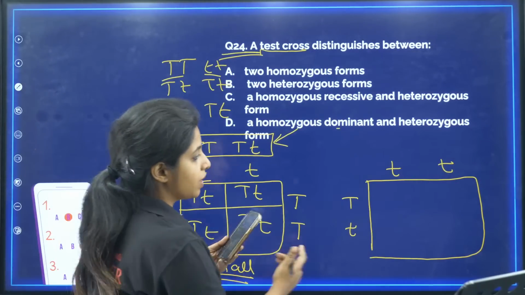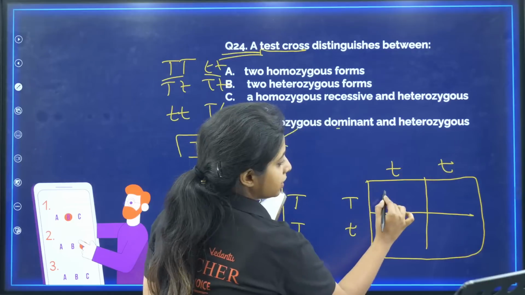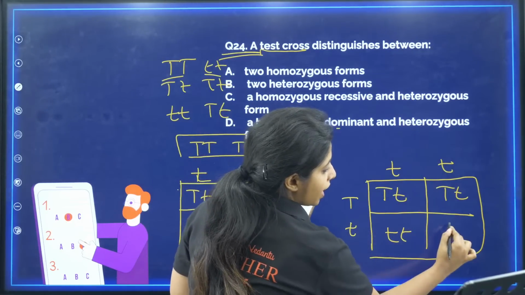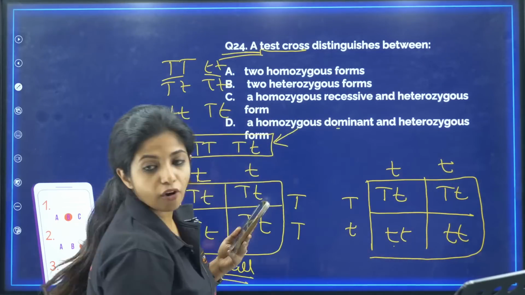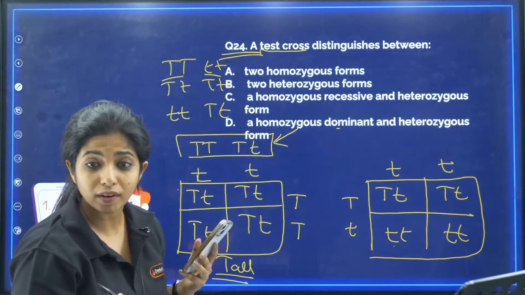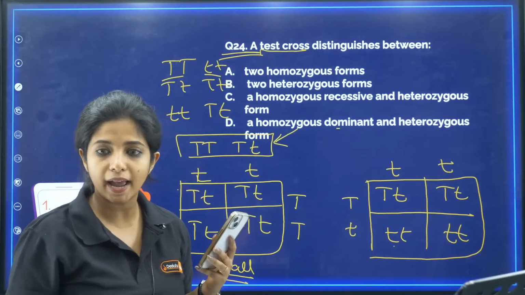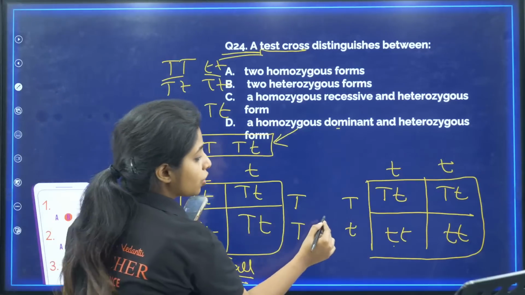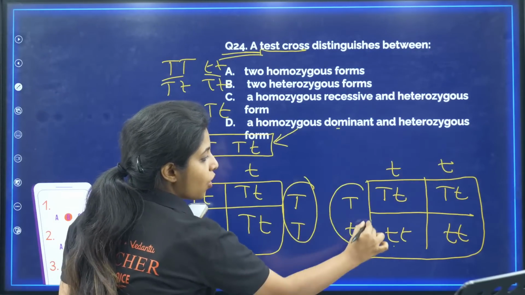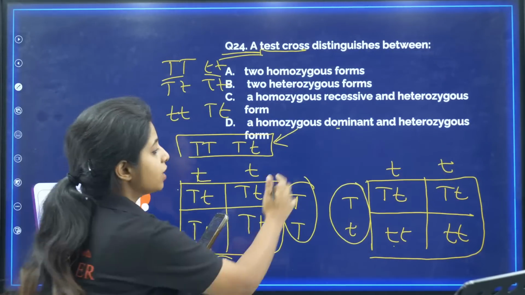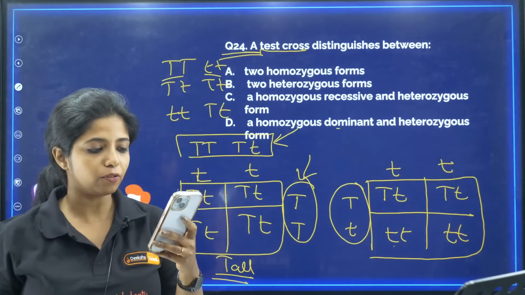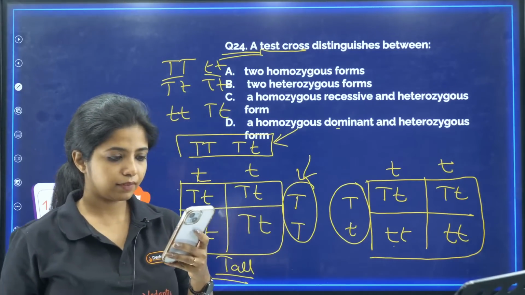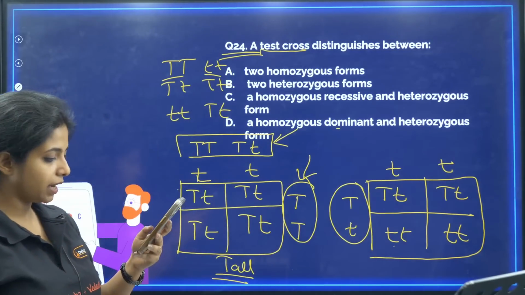You will understand why. When I cross this, I will find capital T small t, but here I find small t and small t. So I find dwarf plants as well along with tall plants. Do I want that? If I am someone who wants tall plants in all generations, can I be okay with this? No. This is why I do a test cross, to find whether it is homozygous or heterozygous, so that I can take the homozygous plants and use them for my crop breeding programs.